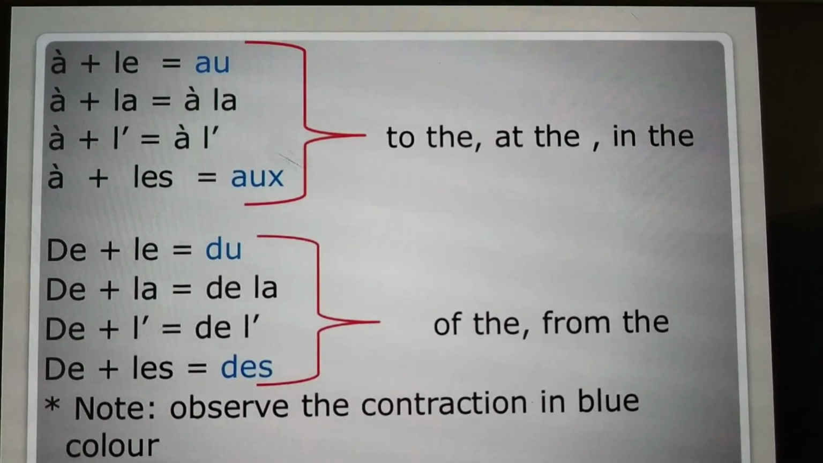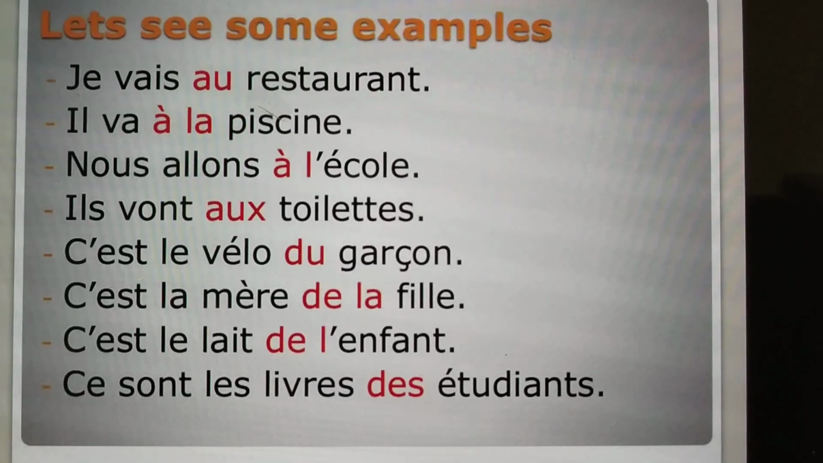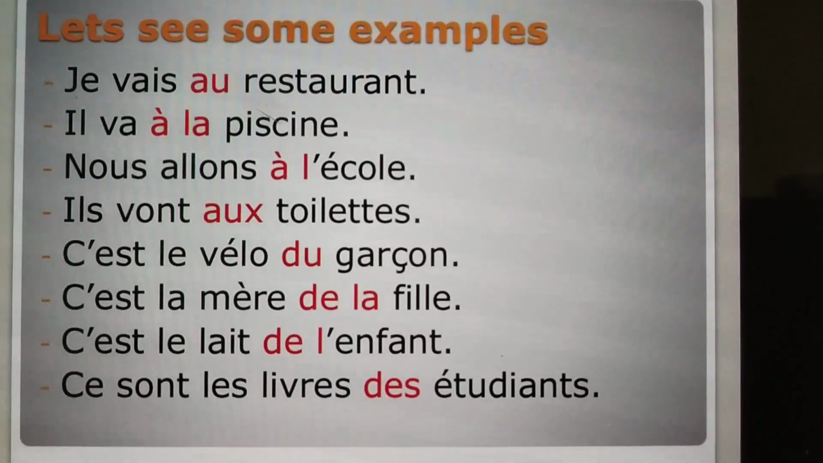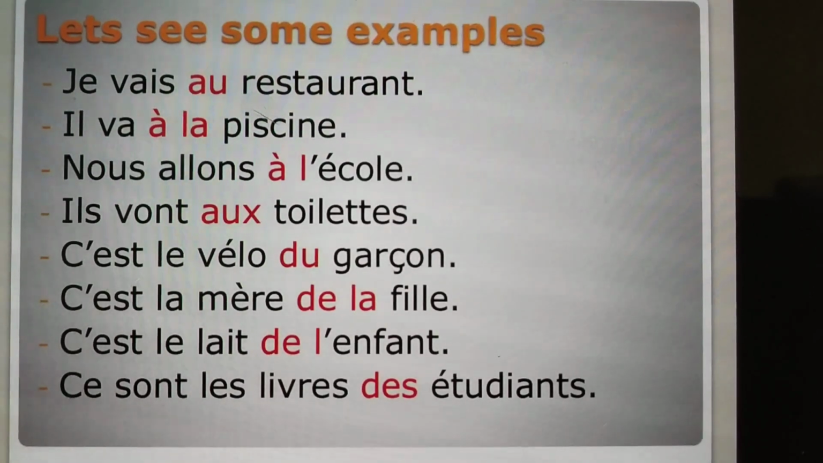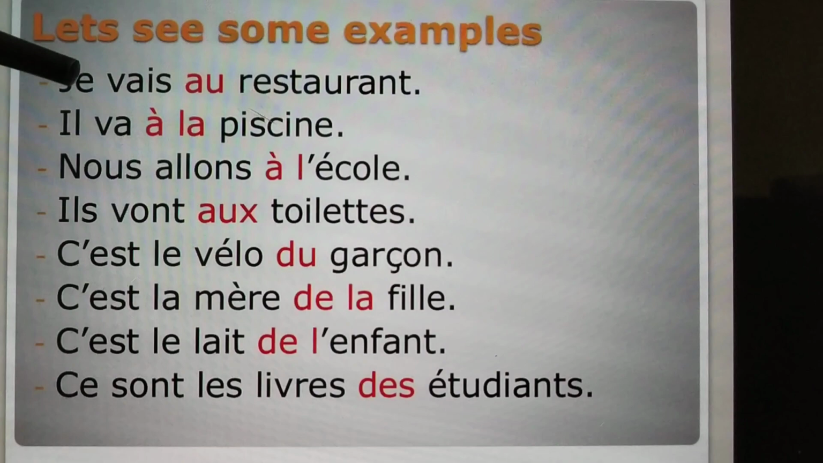Okay, now in the contracted articles we have one more rule. Let's see. Before seeing one more rule, let's see some examples first. Over here, restaurant, je vais au restaurant.